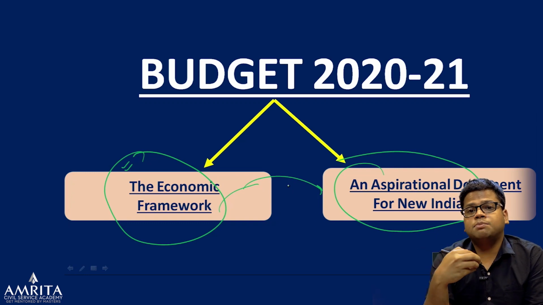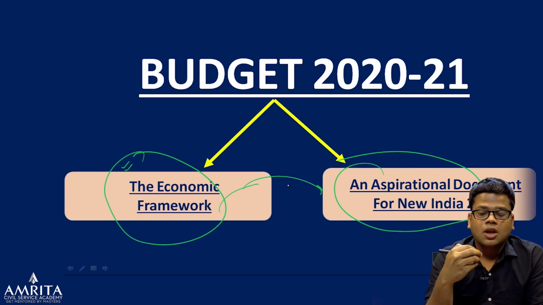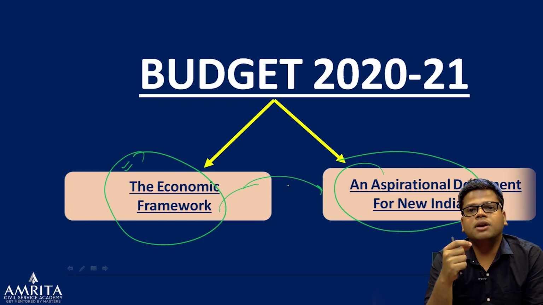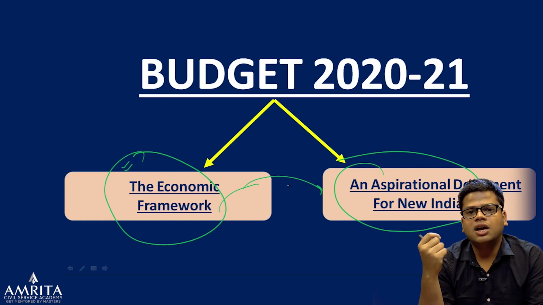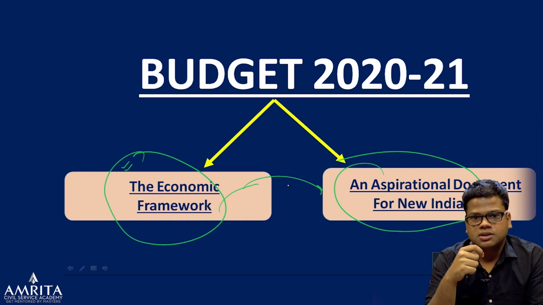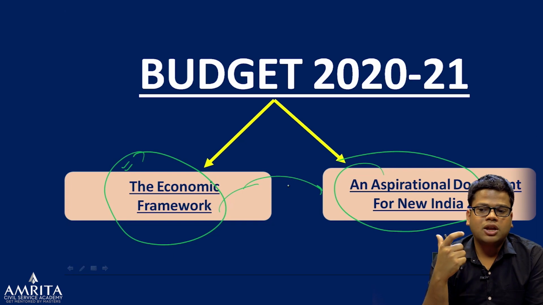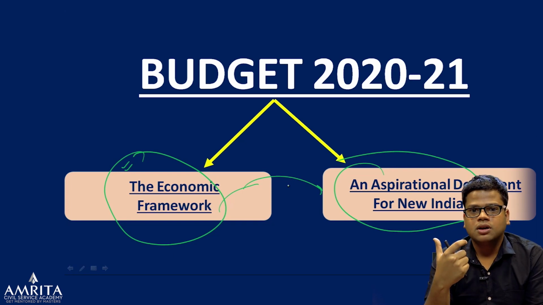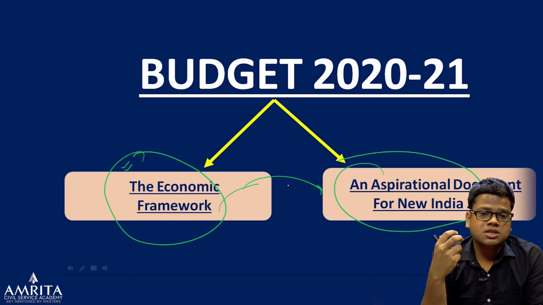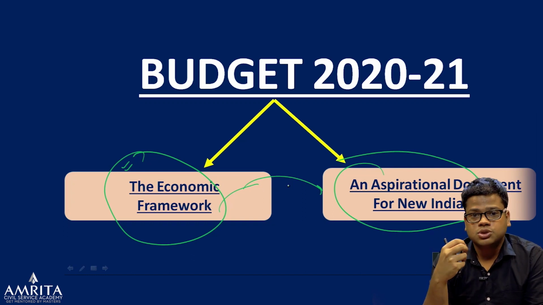So the economic framework we also have in our home, but this is different for the government, because with the budget, the government portrays its policy priorities, what its agenda is going forward in the year, and also the basis of many recommendations of committees, commissions, Niti Aayog. They try to implement those things with the budget itself, right? So that is why the budget cannot be seen only in an economic framework. It goes beyond to address several challenges faced by the economy as well as society.